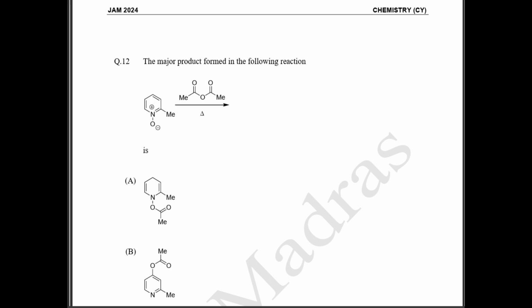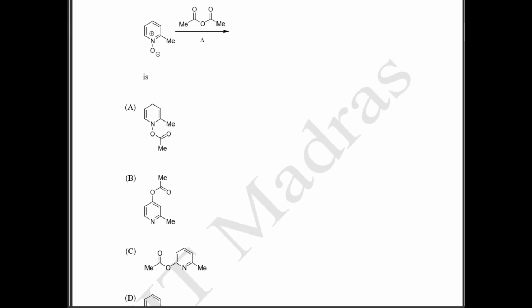Okay, this is again your pericyclic reaction. They are asking, the major product formed in the following reaction. So first, they have given your nitrous oxide group. So now what will happen is you have your O minus, right? This O minus is going to attack your carbonyl carbon, and this bond will be shifted. So this O minus will fall back and remove the entire group. So this is going to form a group like this, N O.